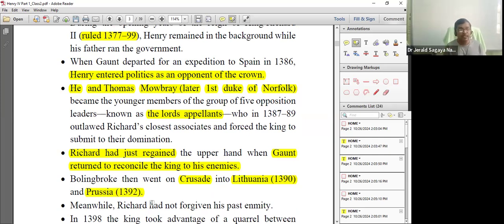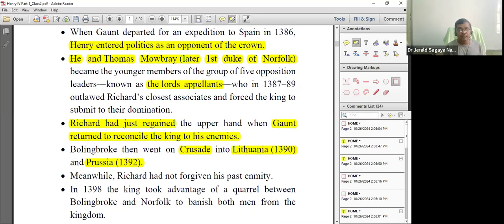Okay, so he was there, but even when Henry Bolingbroke was away, Richard did not forgive Henry Bolingbroke. Outwardly he was a very good fellow, but inwardly he had a grudge towards Henry Bolingbroke. So what did he do?